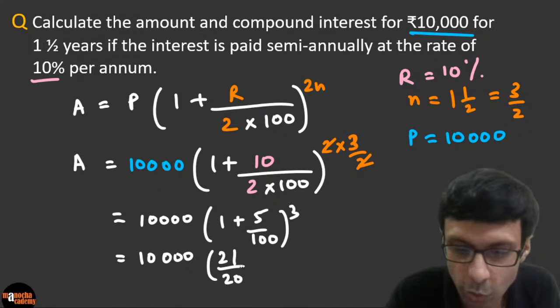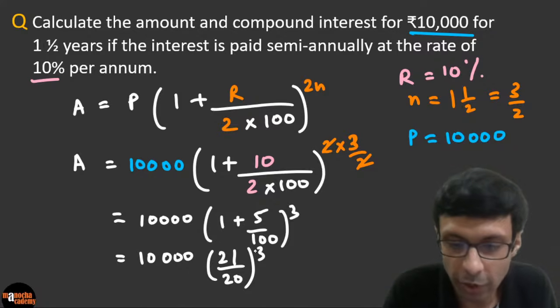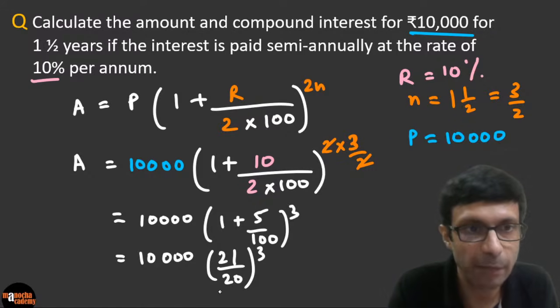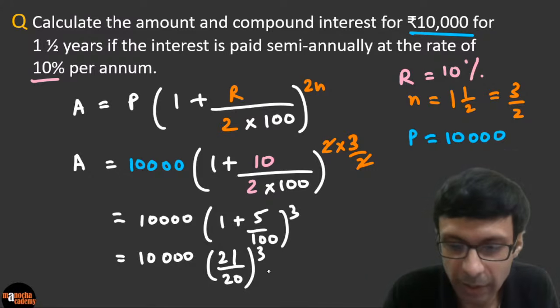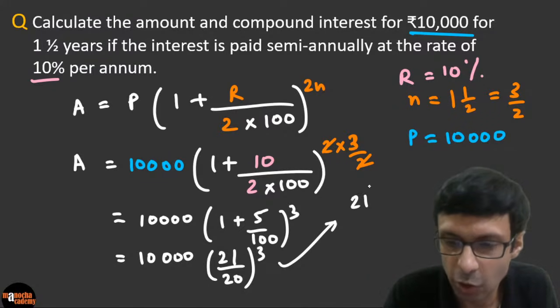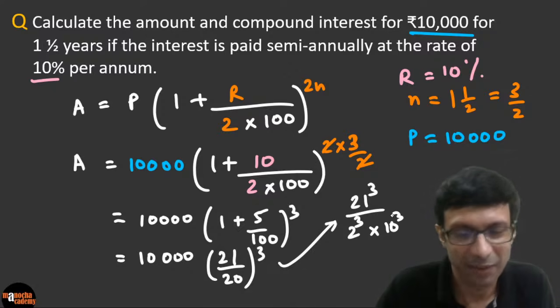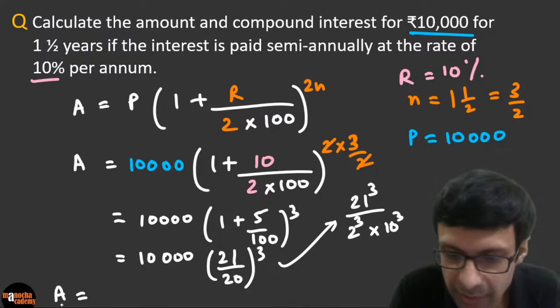So now you need to do some calculations here. What you can do is take 10 to the power 3 and divide it, so do 21 cube divided by 8 and calculate this. So what are you guys getting? There are some calculation tricks here. It's better to do it as 21 cube divided by 2 cube, and then you take out the 10 cube, you take out the 1000 from here. So it's easier to divide by 8. Excellent. So if you do the calculations, I think the final amount you're going to get is something like